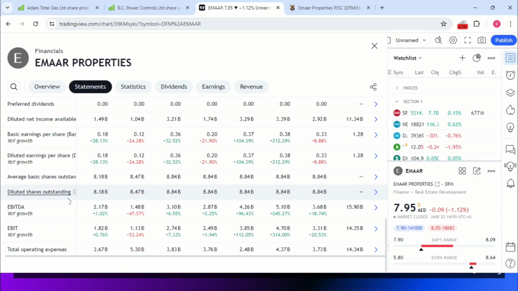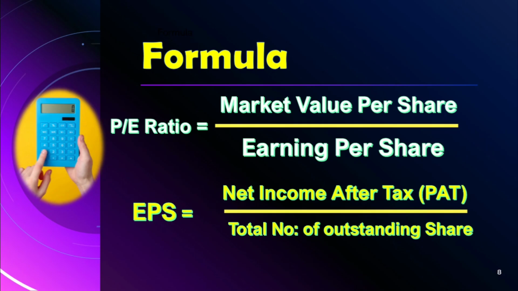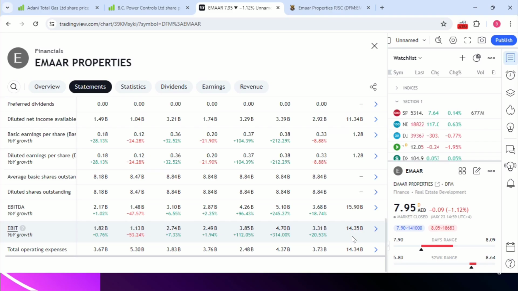And outstanding shares, see here, from here it's available. Why? Because we already looked at the formula, right? From here, see here, the total number of outstanding shares. That one you can take over there.